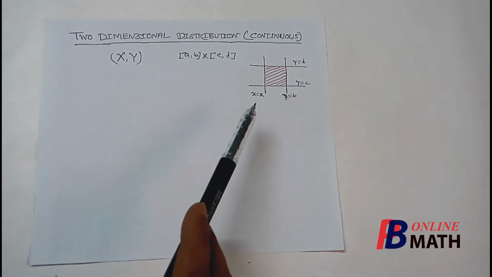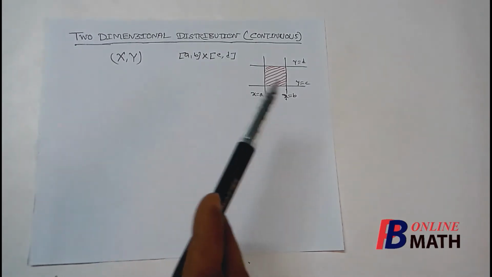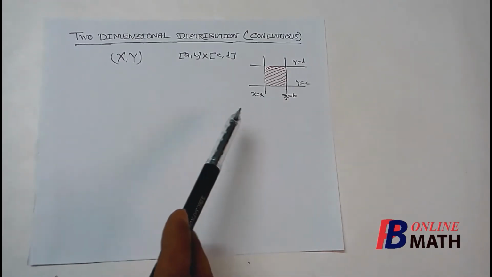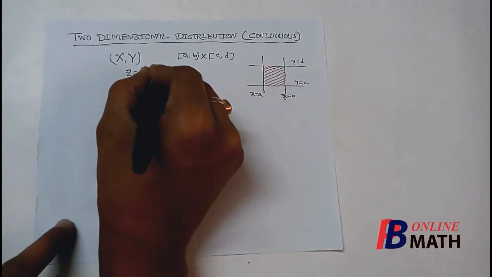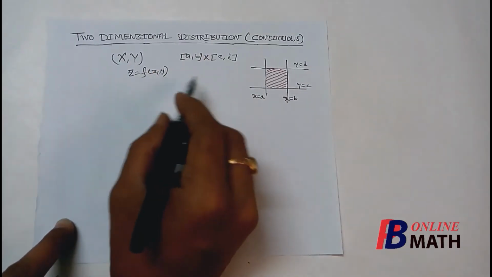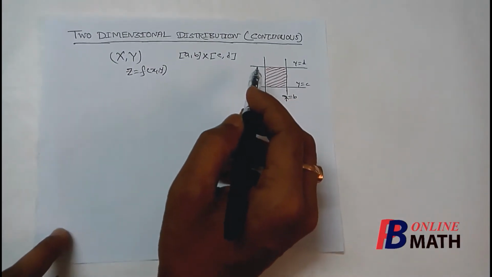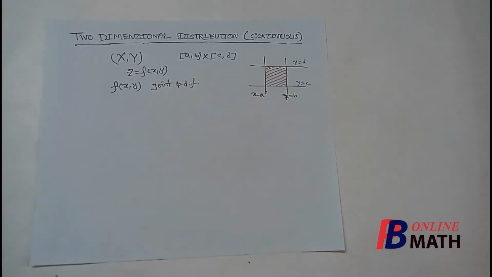If we consider mass at every spectrum point, then we shall get a three-dimensional surface over this plane of spectrum. If the surface is denoted by z equal to f(x,y), so let this be the equation of the surface over this plane of spectrum, then this f(x,y) is called the joint PDF.